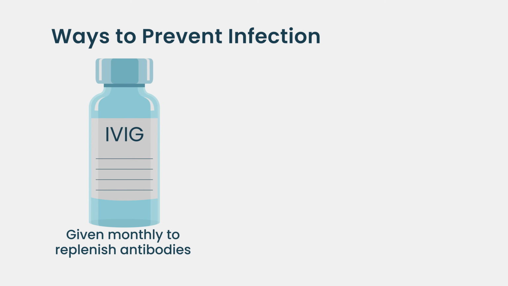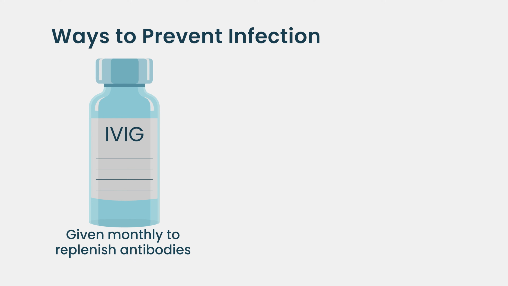We do a lot of things to try to prevent this, especially now that we know more about it. Previously we often gave IVIG based on what the IgG level in the blood was. I think that's becoming less common. I think we know, let's just give it regardless because we know the infection risk is high. So for our patients here who are receiving CAR T or bispecific antibody therapy, we give IVIG monthly at the start to replace those antibodies that they're not able to make themselves.